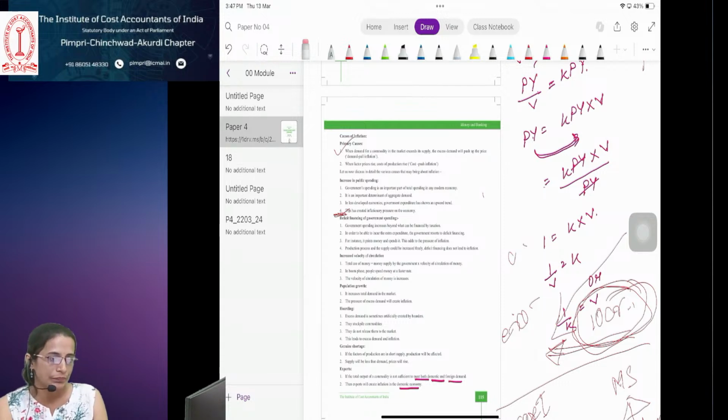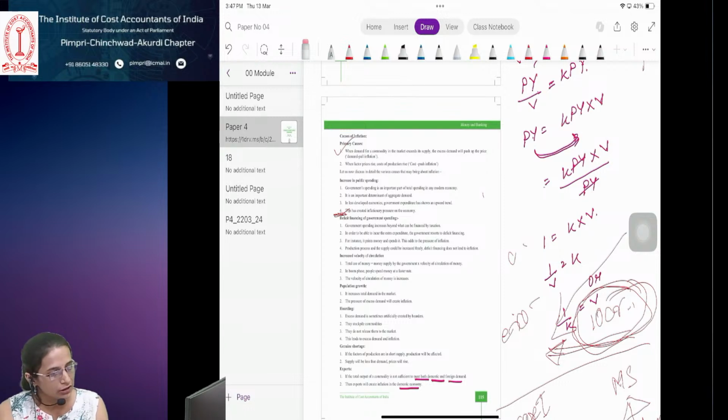Population growth. See, if a country has high population, ultimately to cater to that population, the demand in turn will be higher compared to a country with a lower population, right?